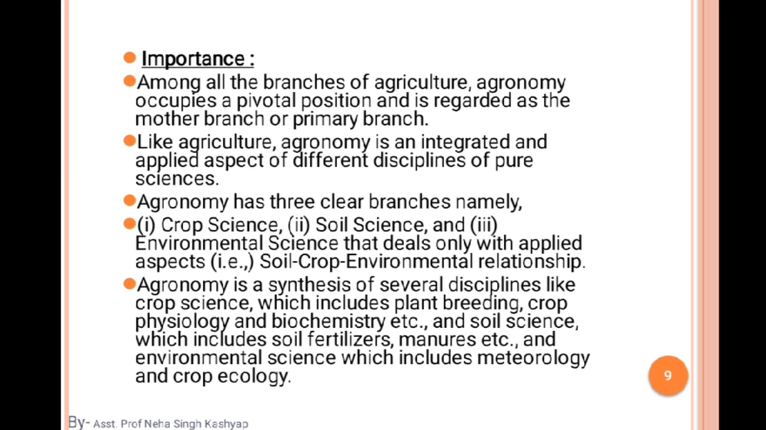Like agriculture, agronomy is an integrated and applied aspect of different disciplines of pure sciences. Agronomy has three clear branches: crop science, soil science and environmental science. Why is environmental science important for agronomy and crop production?